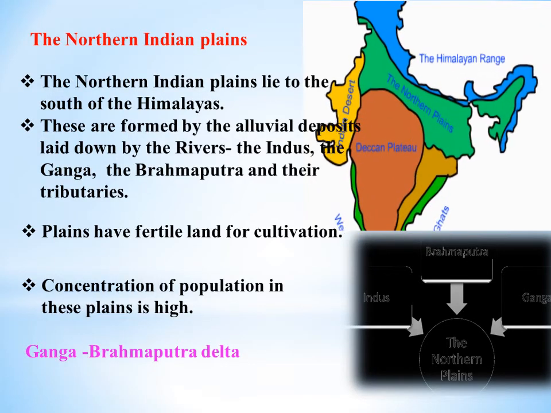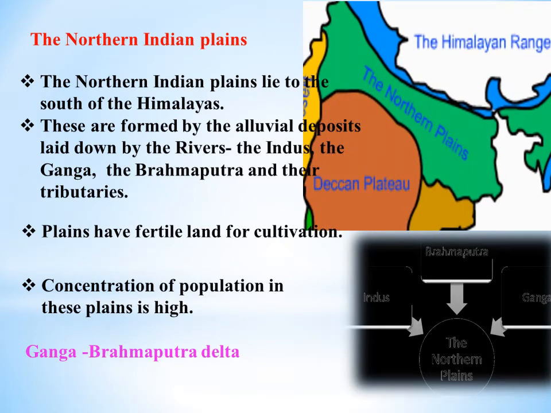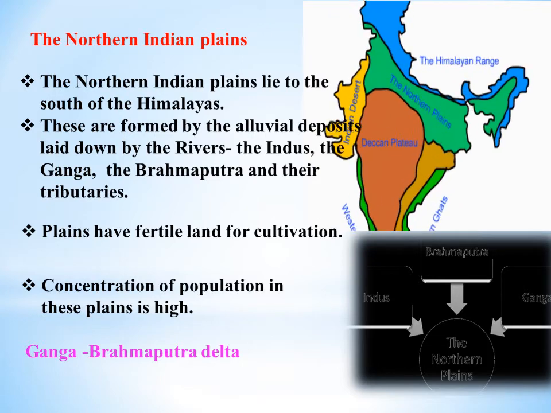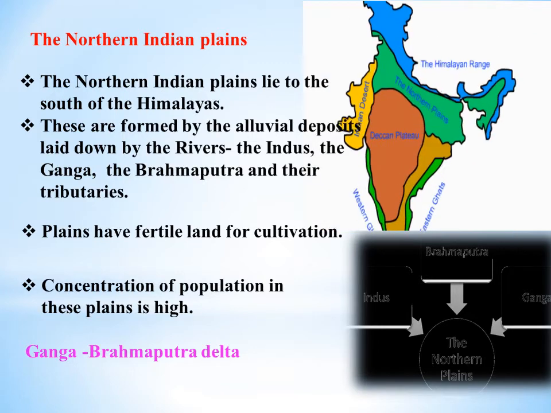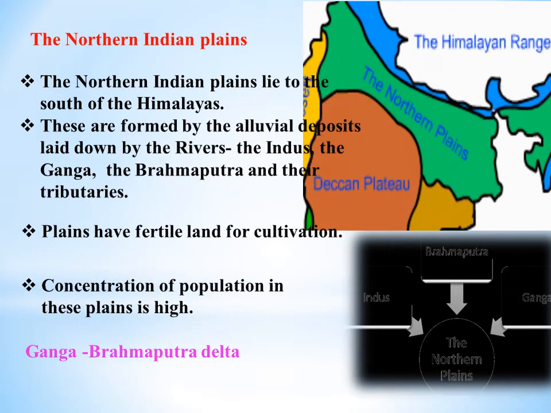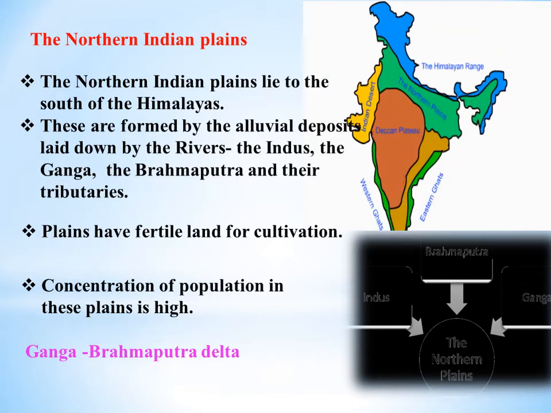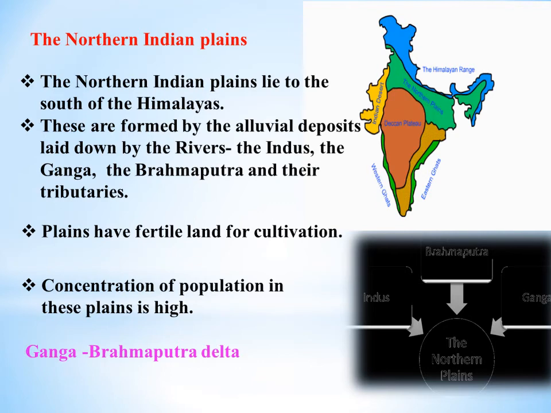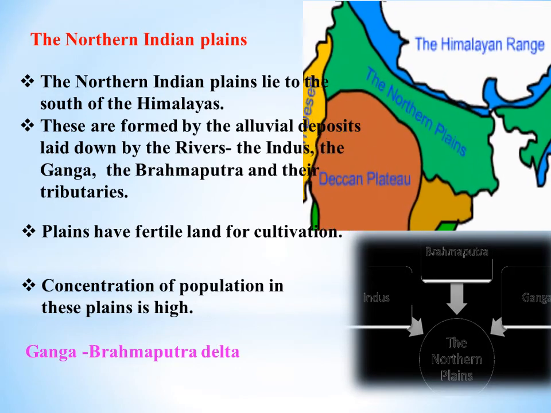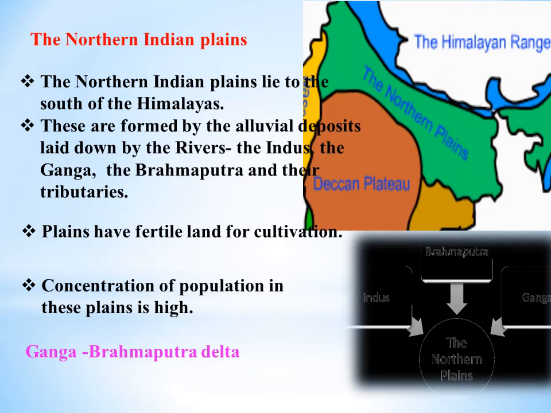The northern Indian plains. So, the northern Indian plains lie to the south of the Himalayas. These are formed by the alluvial deposits laid down by the rivers, the Indus, the Ganga, the Brahmaputra, and their tributaries. Plains have fertile land for cultivation. Concentration of population in these plains is high. Ganga and Brahmaputra Delta.